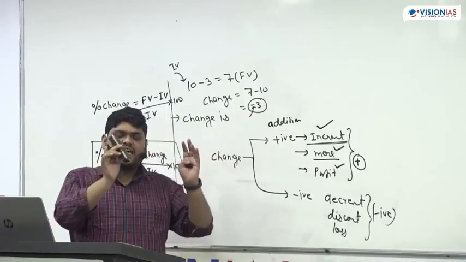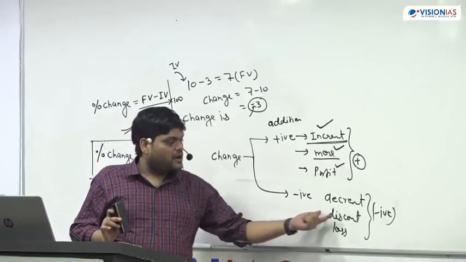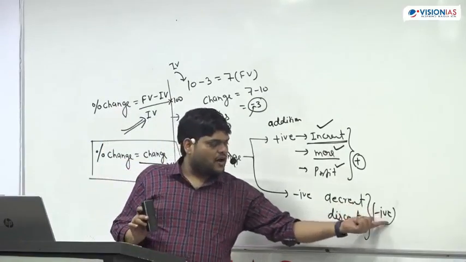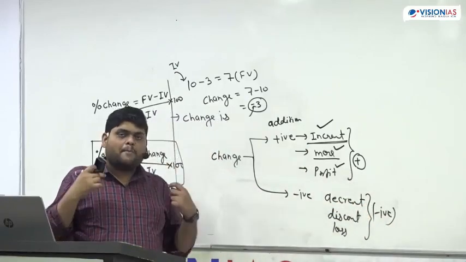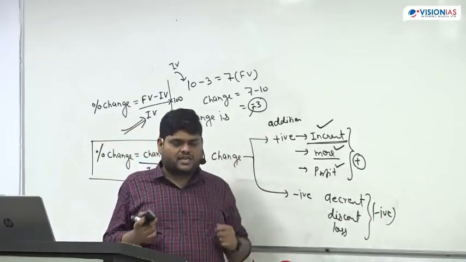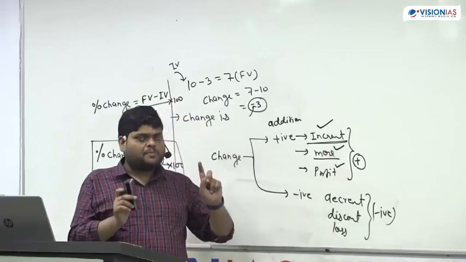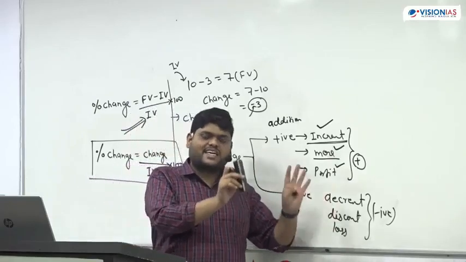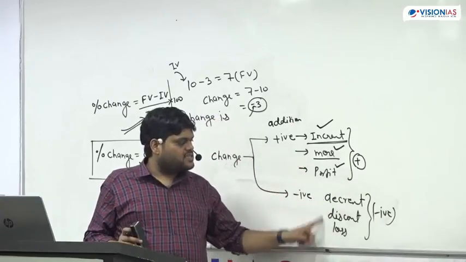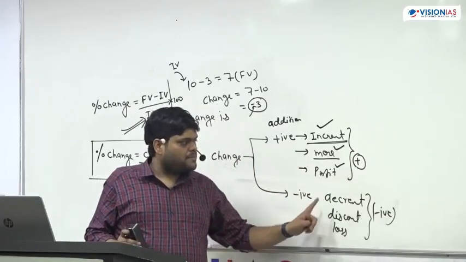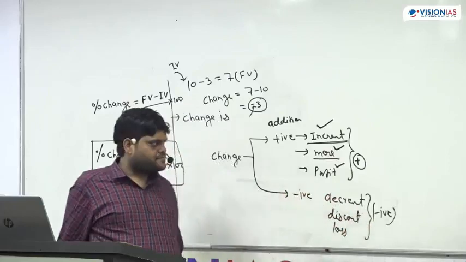Something is getting negatively changed. Why? Because there is a discount, and discount meaning is negative. Suppose if I say my salary is decreased by 2,000, that means something is getting decreased, something is getting subtracted. Okay? So whenever these terms will come, that simple meaning is negative.